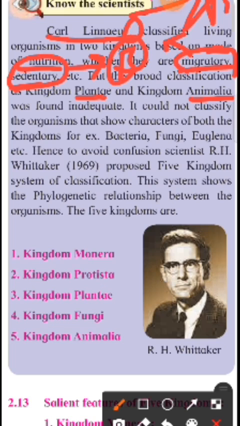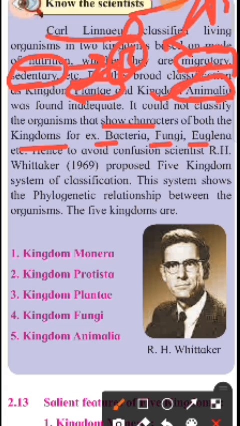But this could not classify the organisms that show the characteristics of both kingdoms. Means there are some organisms which show the characteristics of plants as well as animals, like bacteria, fungi, euglena.